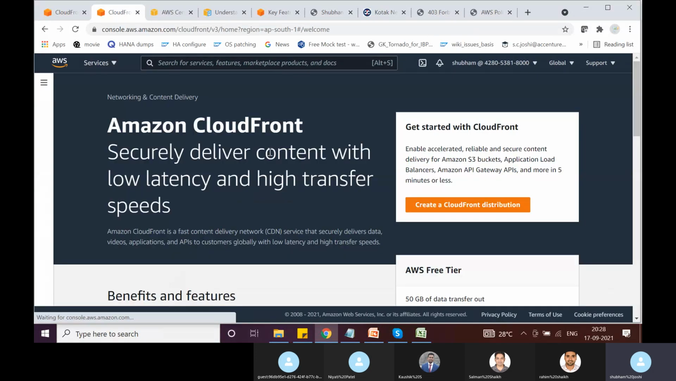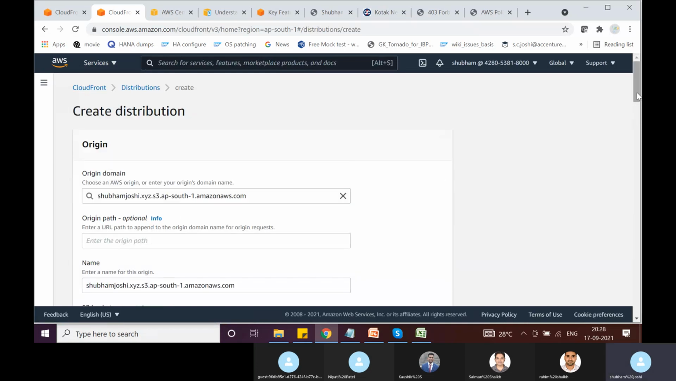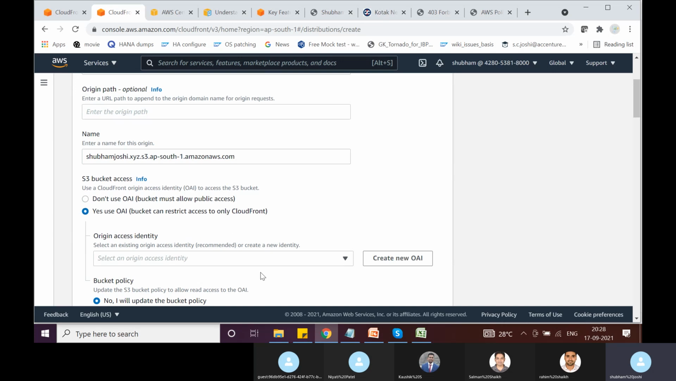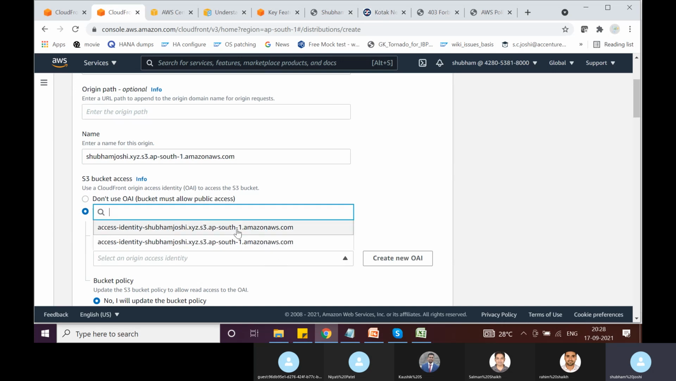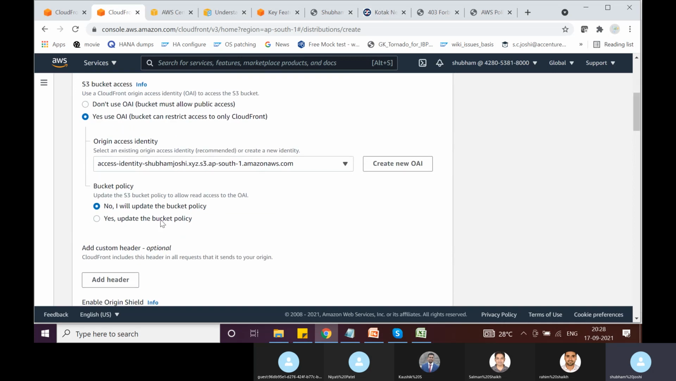So here let's try to do it again. I will say what my origin is. My origin is this bucket, and this is the identifier which uniquely identifies this origin. I will say yes, I want to use an origin access identity. I think we have already created some origin access identity, so let's use this. And I will say yes, please update the bucket policy as well.